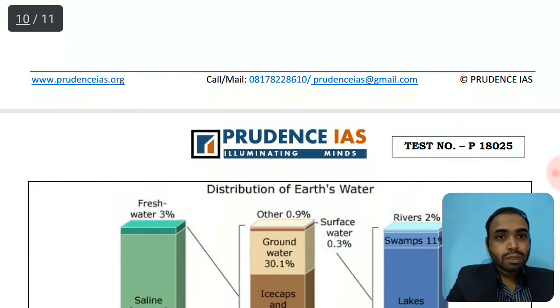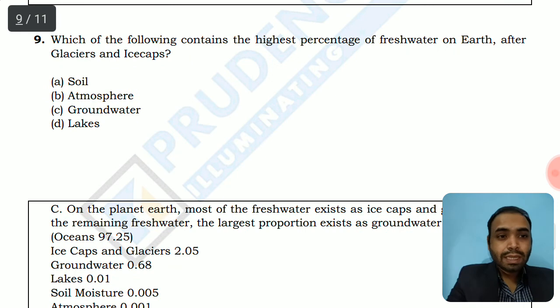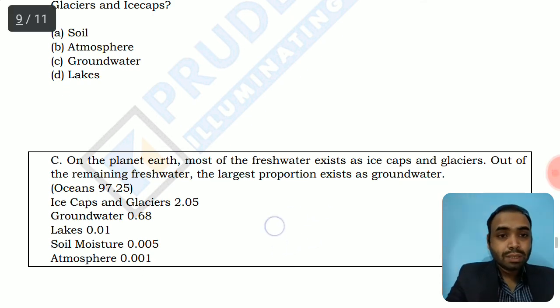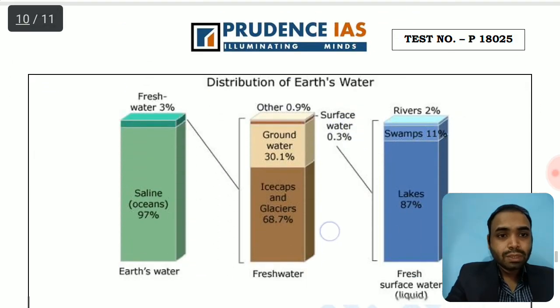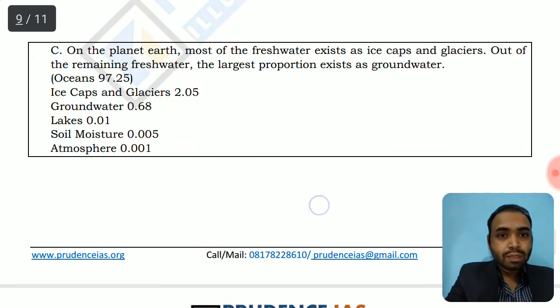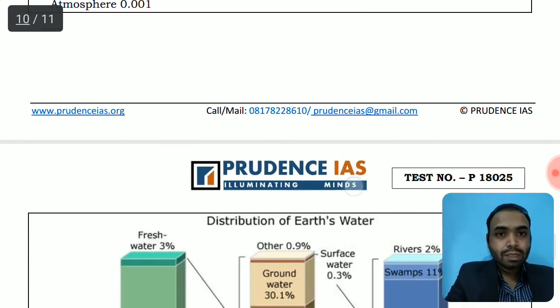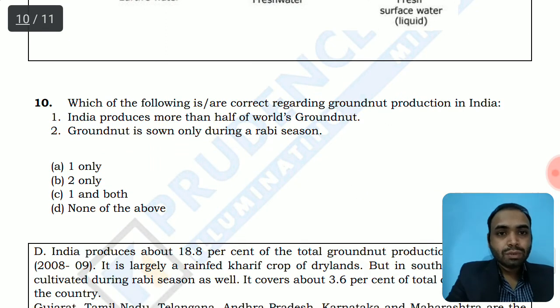That was one important concept UPSC keeps on asking and confusing the aspirants, whether it is about the saline water or the fresh water, and the proportions and their sequencing, their increasing or decreasing order. You should be familiar with this. Atmosphere contains very little fresh water, so it is among the last in the chart. So this is today's last question.